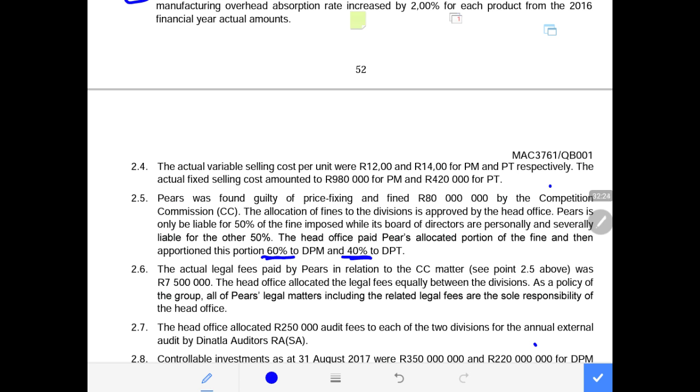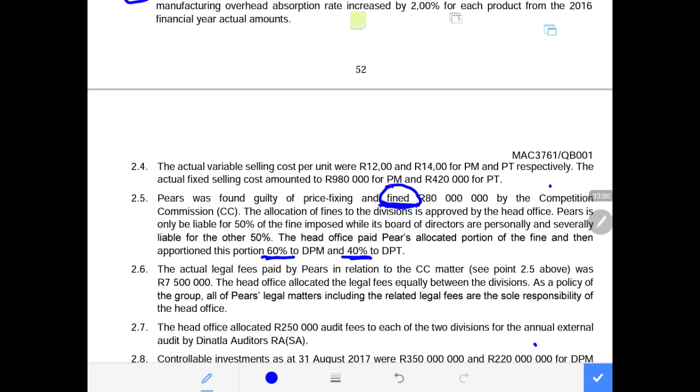Now, for those that still remember financial accounting 2 or 3 or financial reporting 3761 or 3701, they will know that a fine is a permanent difference and is non-deductible. So because a fine is a non-deductible expense, it is not supposed to be allocated to the divisional managers.